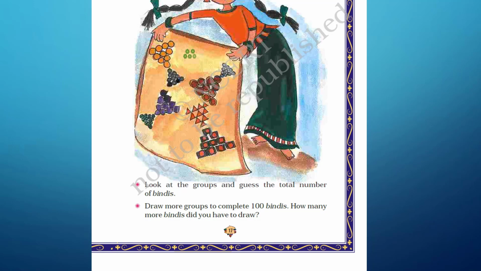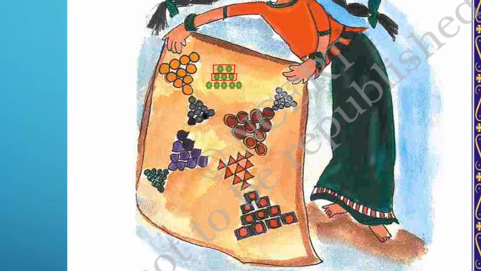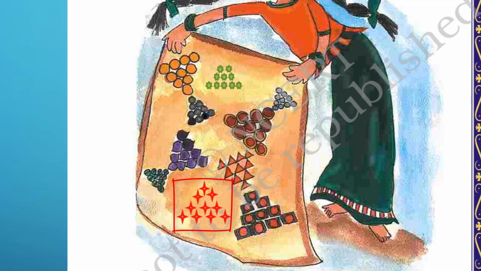One group, 2 plus 3, 5 plus 5, 10. And we have to add one more group. 1, 2, 3, 4, 5, 6, 7, 8, 9, 10. And the other way, how can we count them? 3 plus 3, 6 plus 4, 10. So this is another group of 10.